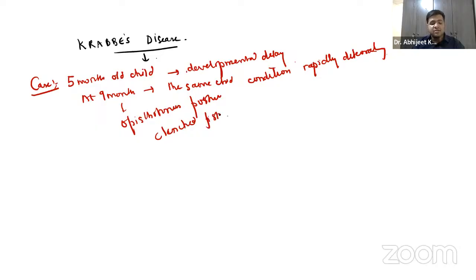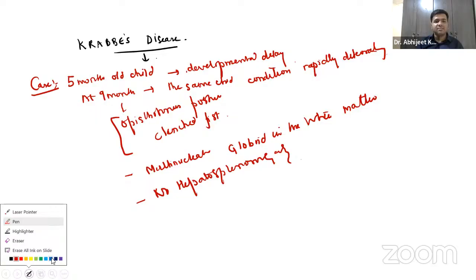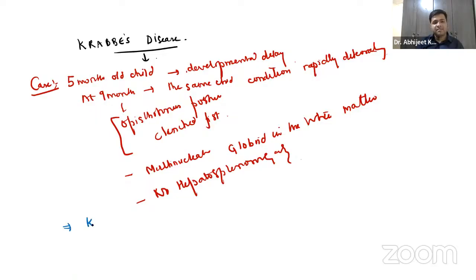Apart from that, guys, what you will encounter is multinucleated globoid cells in the white matter. And one more important thing, there is no hepatosplenomegaly. This condition is the case of, yes, Krabbe's disease.